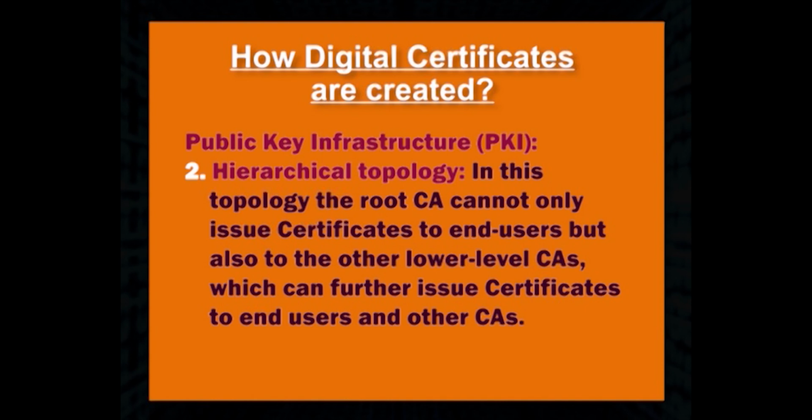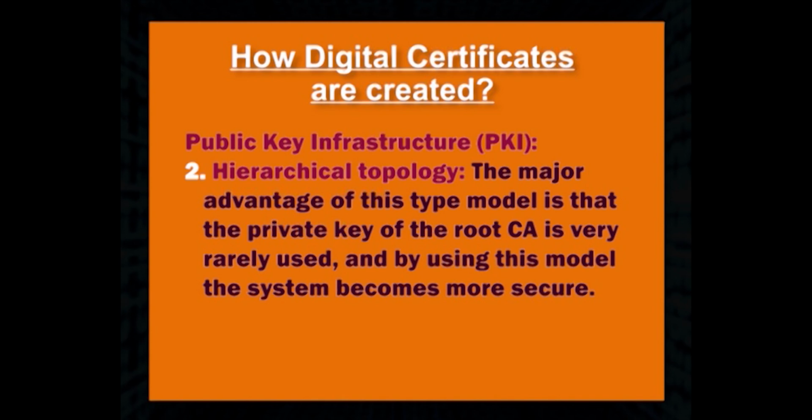In a hierarchical topology, the root CA can not only issue certificates to end users, but also to other lower level CAs, which can further issue certificates to end users and other CAs. The major advantage of this model is that the private key of the root CA is very rarely used, and by using this model, the system becomes more secure.